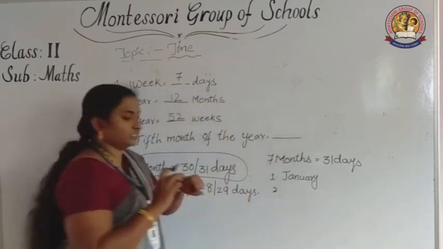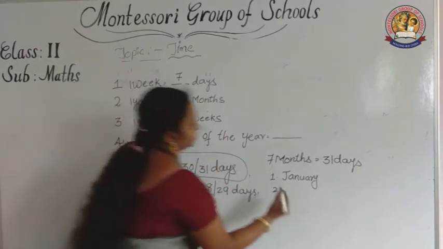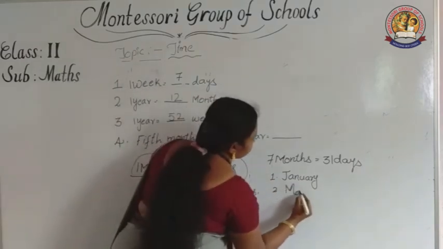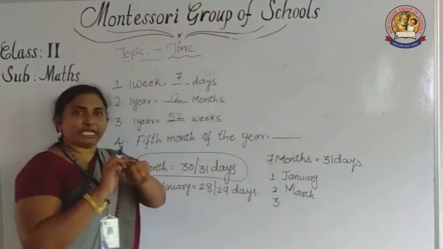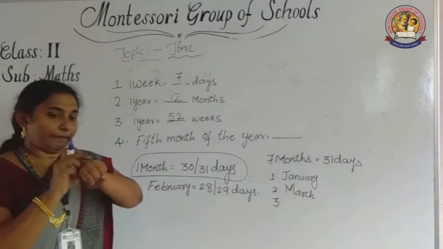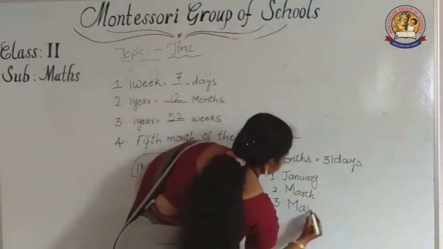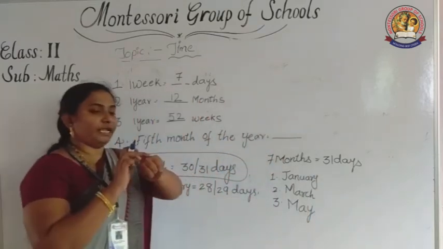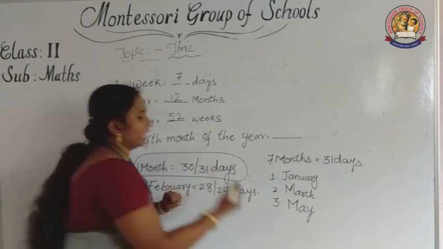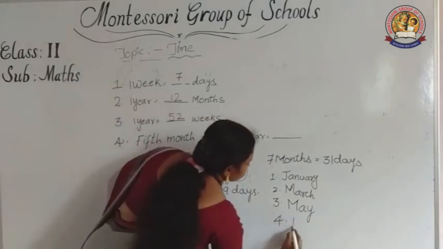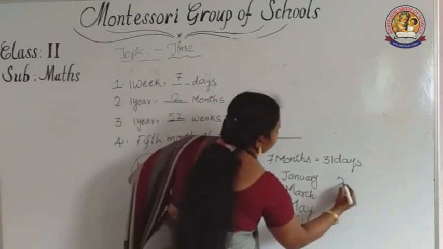After January is February, down, no. Next March. After March is April, no need. April after May. May. Next, after May is June, June is 30. So next one July. July has 31 days. Next, fifth one.